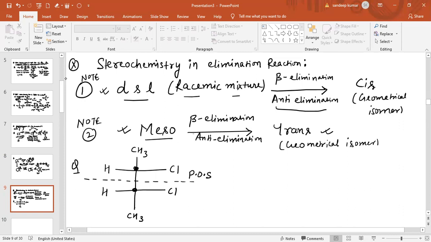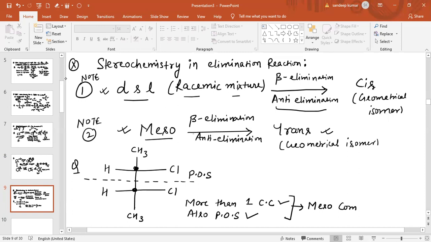So we can say more than one chiral center, and a plane of symmetry is also present. These two things are basically the identification of a meso compound.